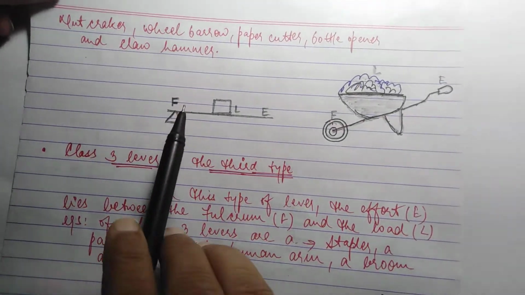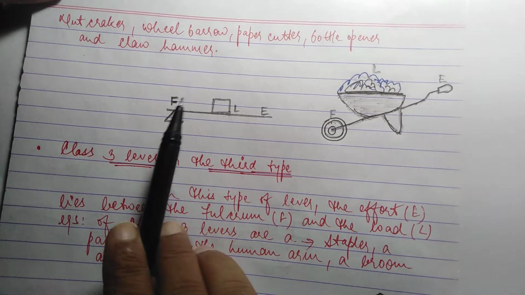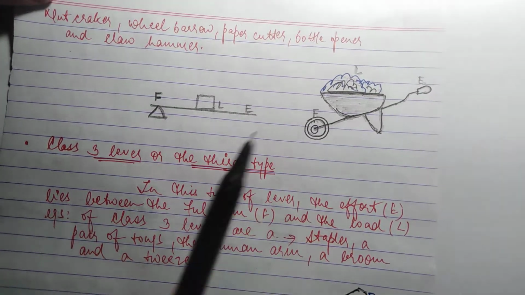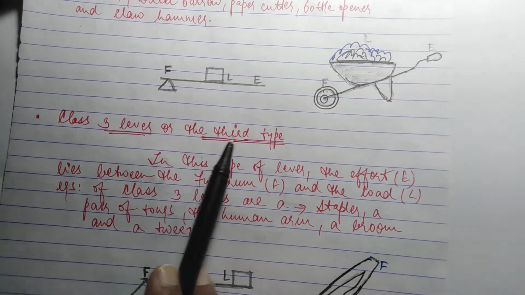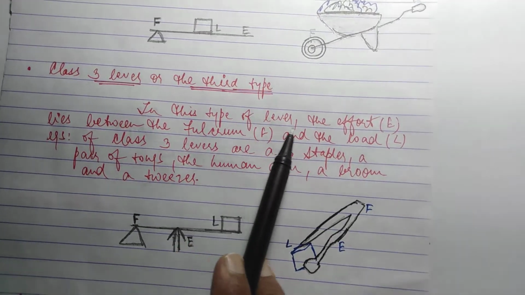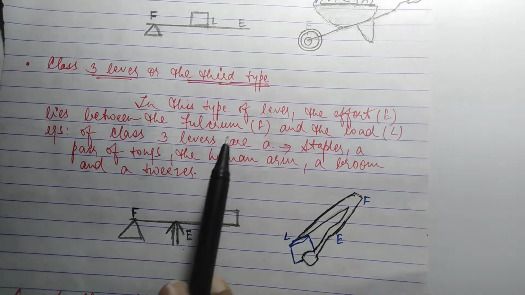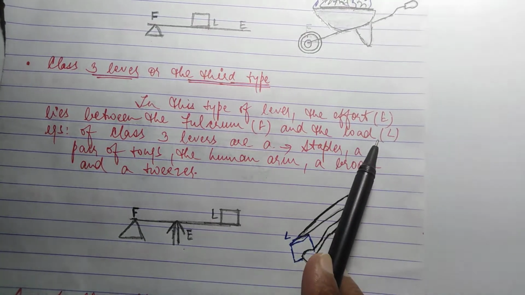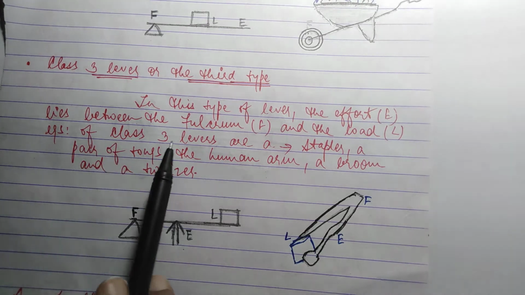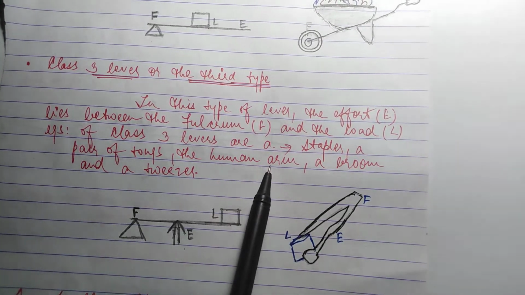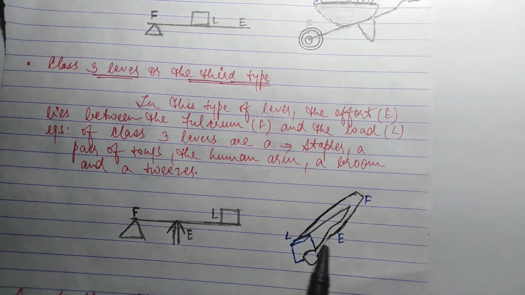Example, load is between fulcrum and effort. Okay. Class 3 lever or a third type of lever. In this type of lever, the effort lies between the fulcrum and the load. Examples of the third class of lever are a stapler, a pair of tongs, a human arm, a broom, and a tweezer.